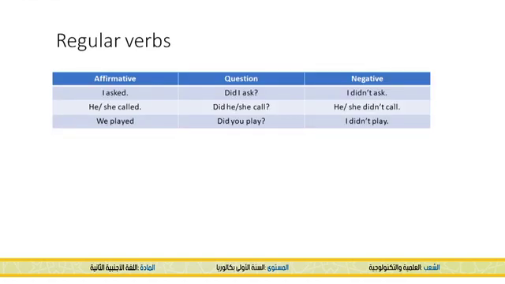Now, regular verbs. So this table will just summarize what we have said. So in the affirmative, I say I asked. The question, did I ask? And the negative, I didn't ask. He, she called. Did he, she call? So we don't say did he, she called. Okay? We just say did he, she call. He, she didn't call. Not he, she didn't called. Okay? He, she didn't call. We played. Did you play? I didn't play.